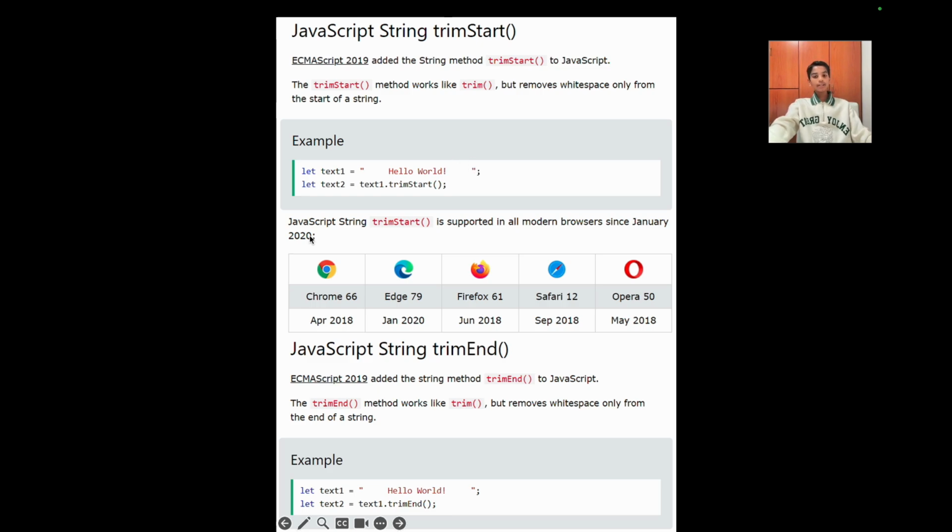The JavaScript string trimStart is supported in all modern browsers since January 2020. So as you can see over here, here's the table for the support of trimStart.